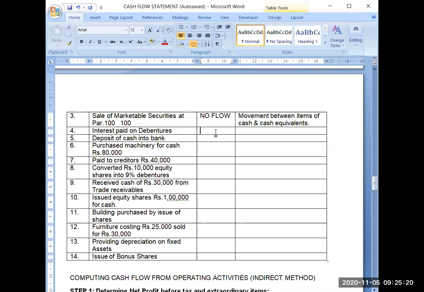Now, next is interest paid on debentures. When you will be paying interest on debentures, obviously you will be paying it through your bank account. Your bank balance will reduce. So it's a payment that will result in outflow of cash.